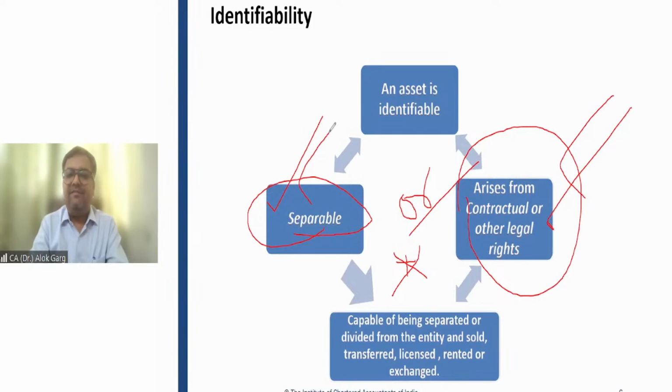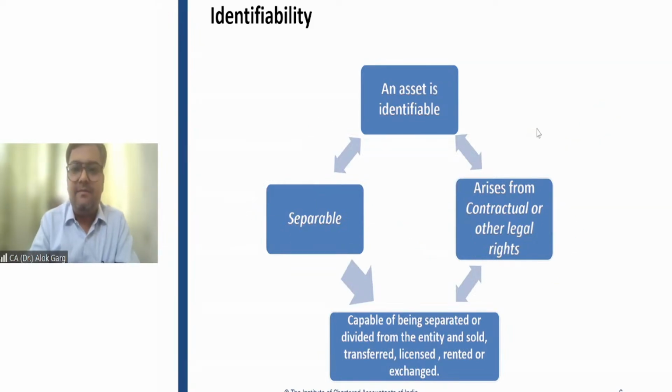Ravish has also said identifiable but cannot be separated. You are right, Ravish. It is identifiable. Why? Because it is arising from a contractual or legal right. It is actually a purchased asset. Very good. Friends, I hope you are able to understand this entire definition of intangible asset. Have you understood this definition of intangible asset? Please tell me. Very good.